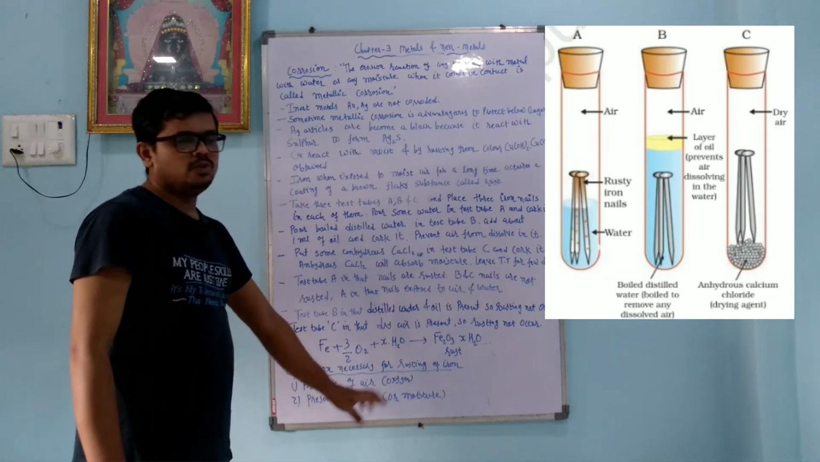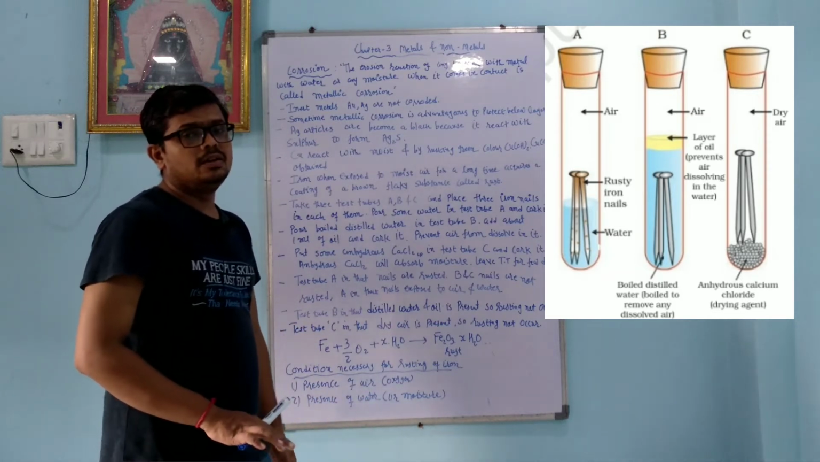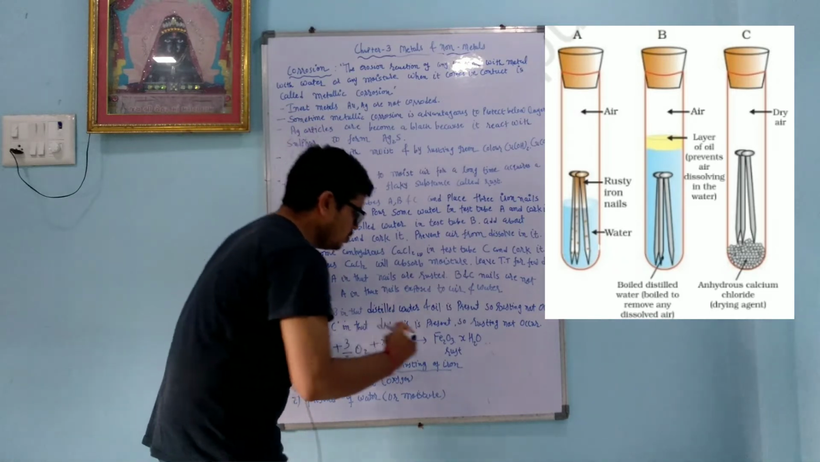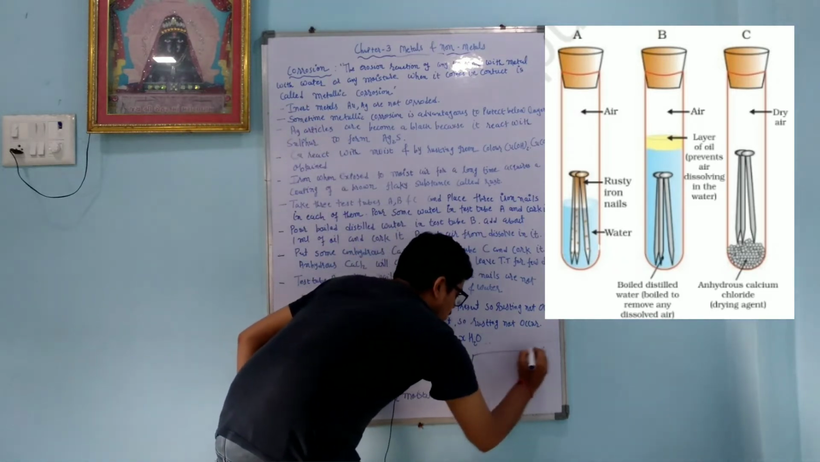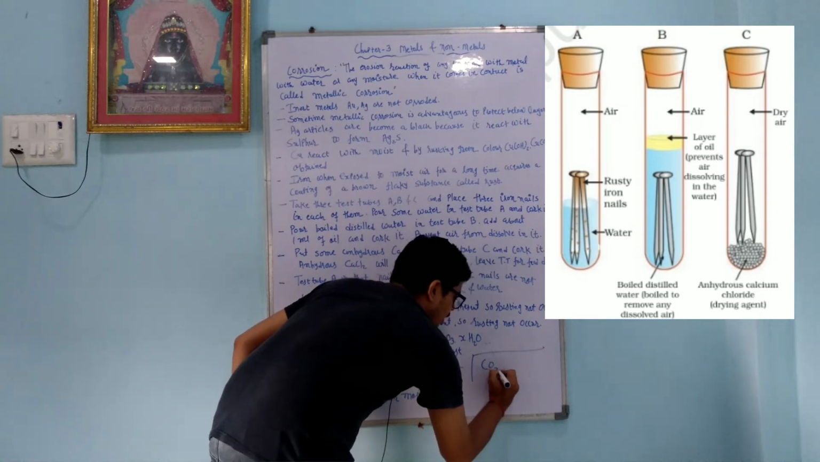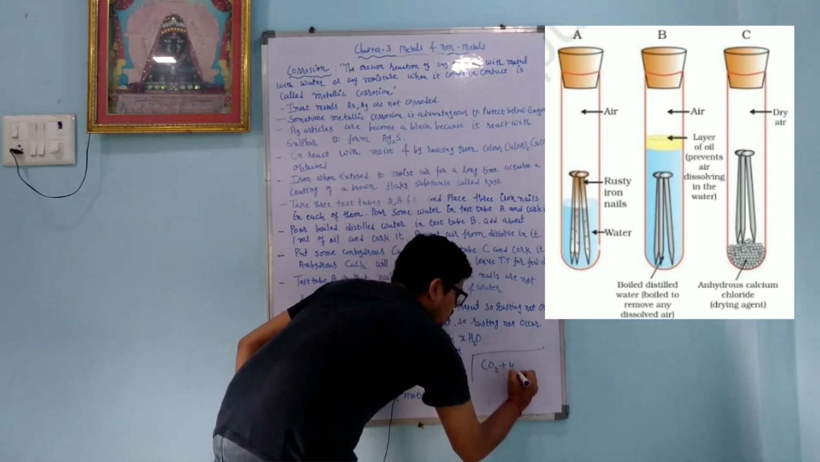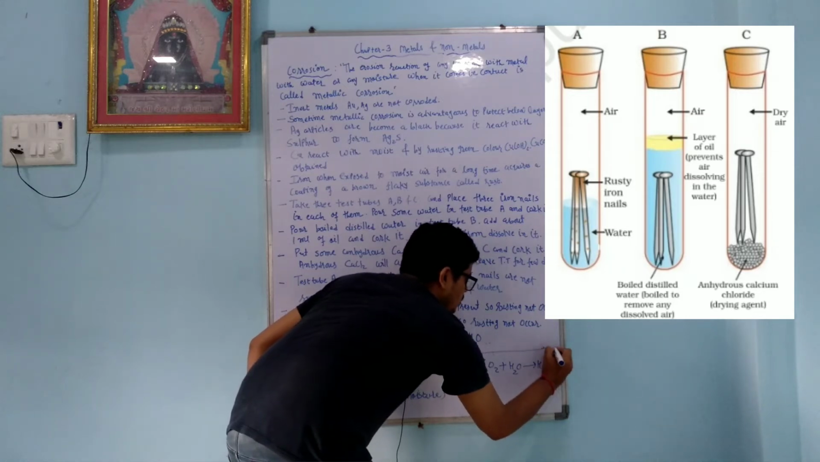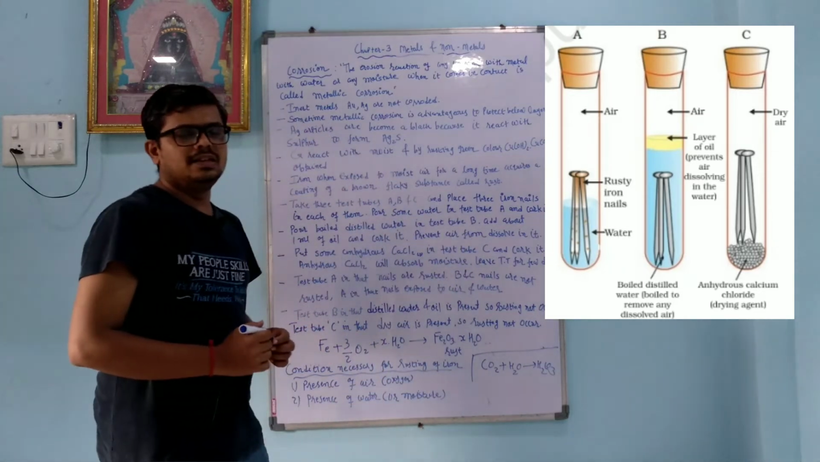Conditions necessary for the rusting of iron: presence of air, oxygen is important, and second, presence of water or moisture, and the third thing, which is not given here, is that an acidic medium is present. How is the acidic medium produced? Acidic medium is produced because of carbon dioxide present in the air and moisture present, so it makes carbonic acid, and because of that rusting continues easily.